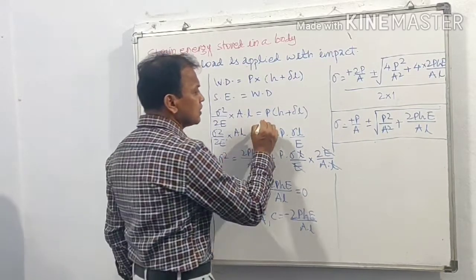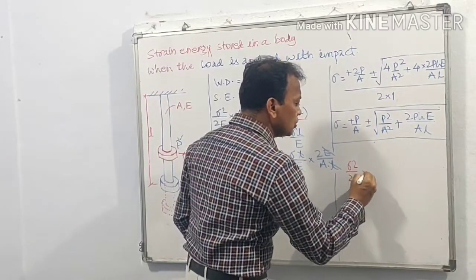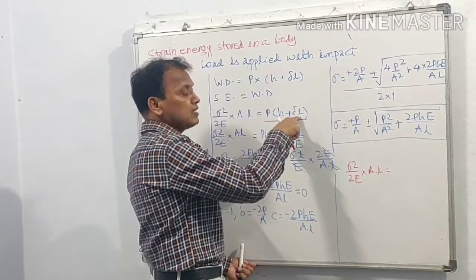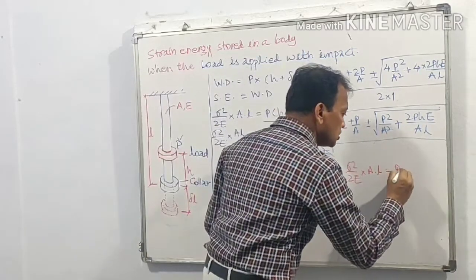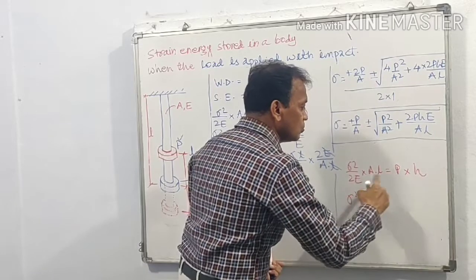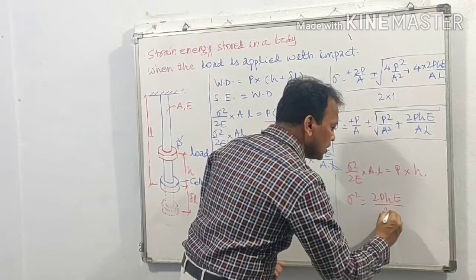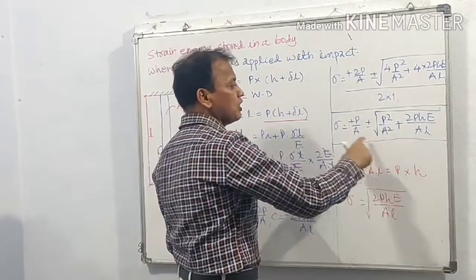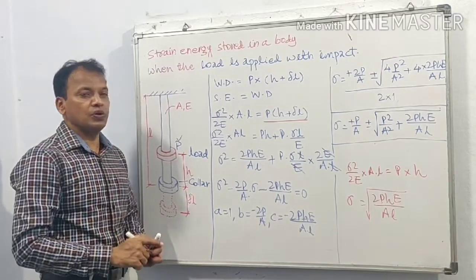in this case here sigma square upon 2E into AL, what is this? This is strain energy U is equal to work done. As delta L is very small, we can ignore delta L. That will remain P into h. So U is equal to P into h. So here sigma square is equal to 2PhE upon AL, and sigma is equal to under root 2PhE upon AL. These two terms will get cancelled when delta L is very small.